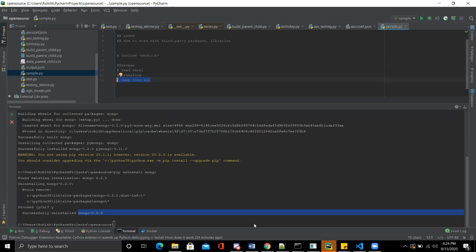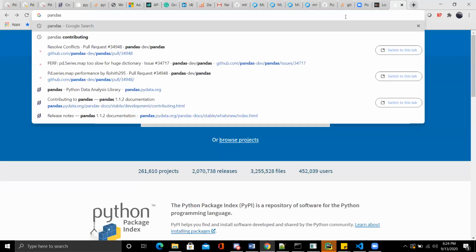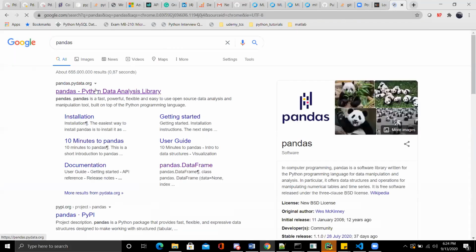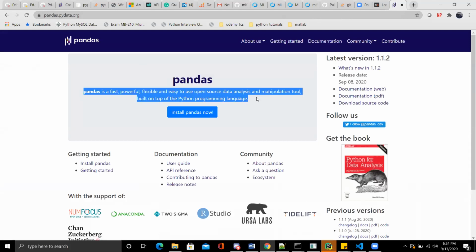So as an example, we have something called Pandas. Pandas is a data analysis library. You can do data manipulation, and you can get the data statistics out of your data.